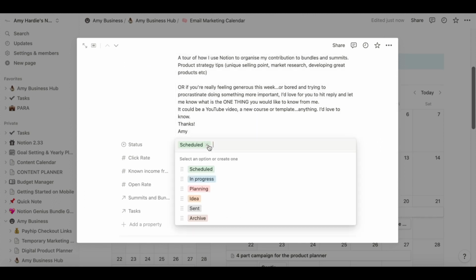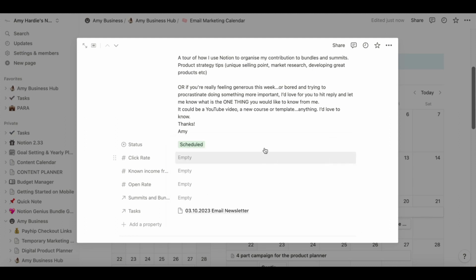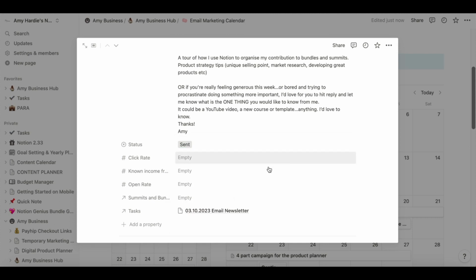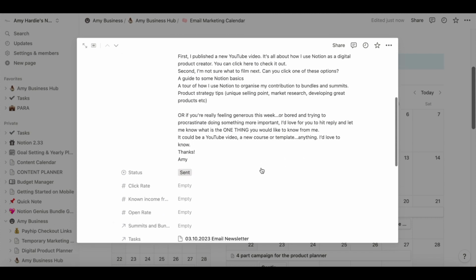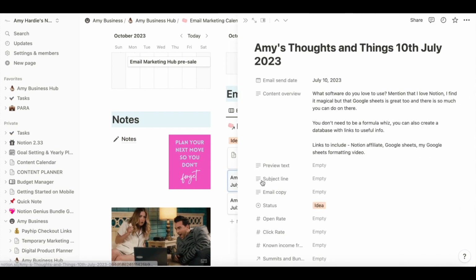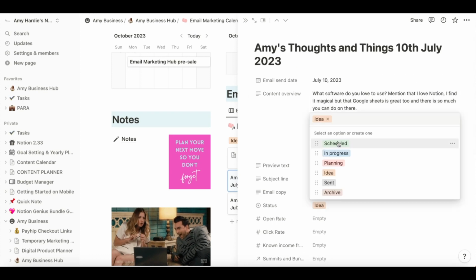I would have the status here as planning. It's in scheduled because I've already sent it. In fact, I can change this to sent. So that's all very well and good if I'm planning my email newsletter, but I'm not actually doing it all at the point of planning. Let me just go back into this. So this is my email for next week. I've got this as an idea. We'll change that to planning.